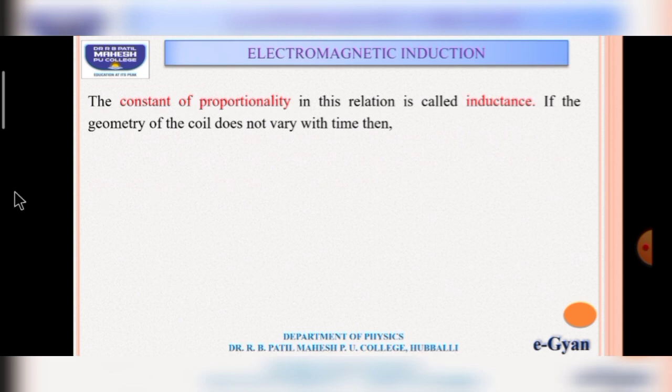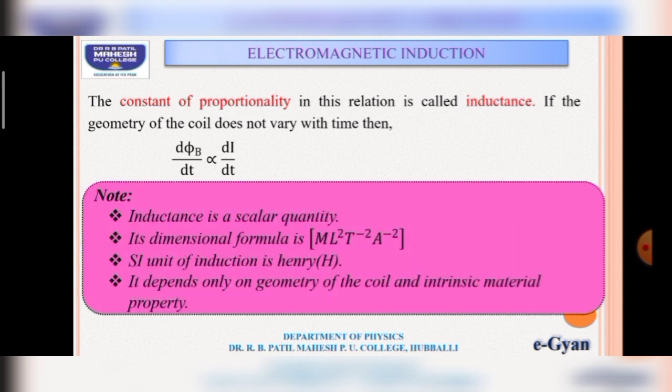Suppose the geometry of the coil does not change with time, then we can show that d phi by dt is proportional to di by dt. Now we have a few very important points. First point, inductance is a scalar quantity. That means it does not depend on direction. It depends only on the magnitude.